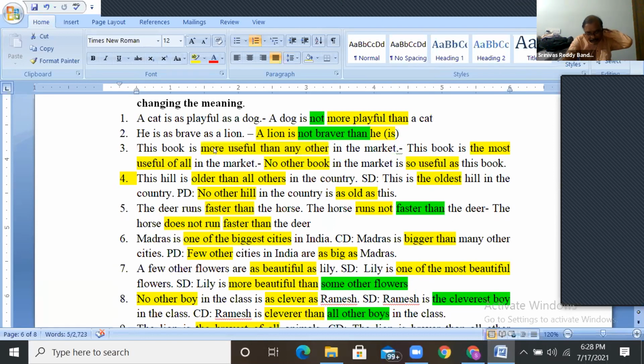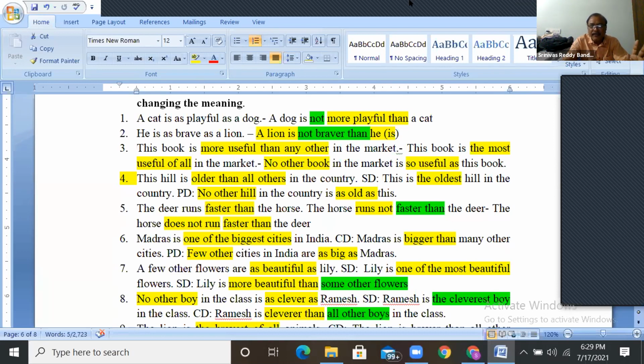You see here, more useful than any other. Any other means here, you see, it is the most useful. If many others are like that, you can say one of the. In the superlative, if there is one of the, in the comparison it will be many other or some other. In the superlative, if it is most useful, in comparison it will be any other. When it is any other, in the positive, it will be no other.